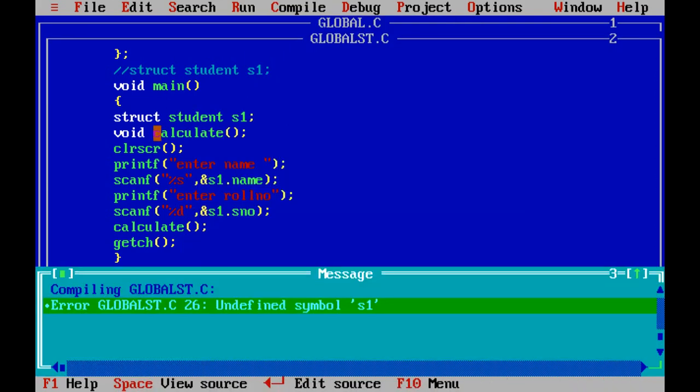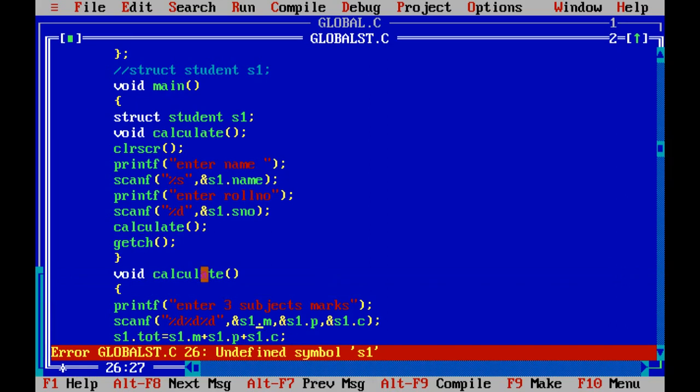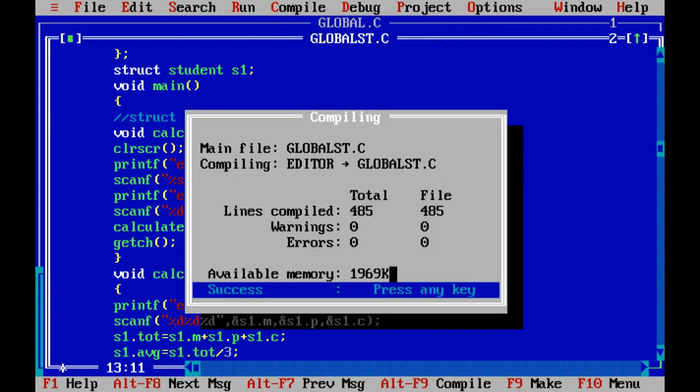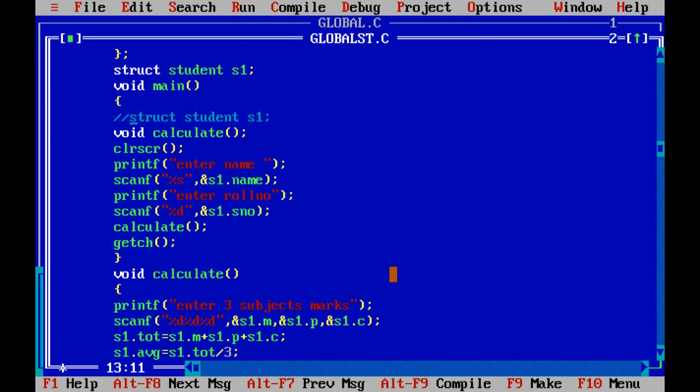Look at what the error is. Undefined symbol S1 at 26th line. So here you are getting an error. Why? Because the S1 is not global. This S1 is in the main function, so you are getting the error over here. If you want to declare the structure variable throughout the program, it is better to declare the structure as a global declaration. Now I'm putting this in a comment line. That means no need to compile that line. Clear? So this is the difference between a normal declaration of a structure variable and a global declaration of the structure variable.